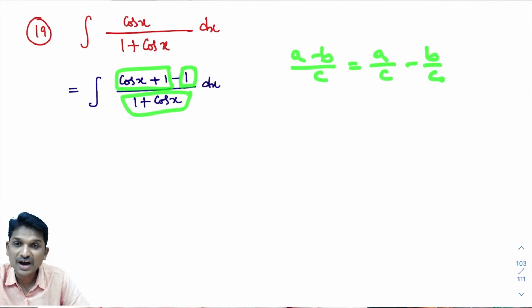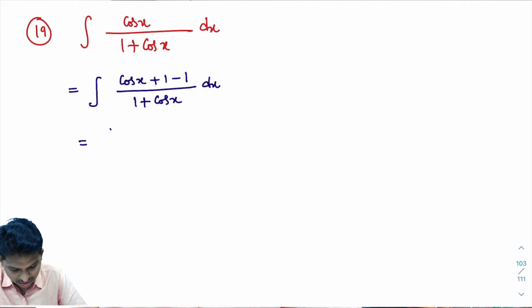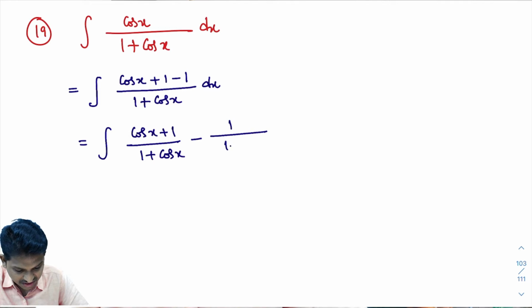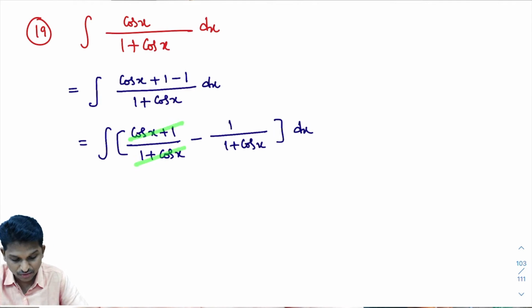Correct? So I'll split this one like that. Then what you will get? That equals the integral of (cos x + 1) divided by (1 + cos x) minus 1 divided by (1 + cos x) dx. I hope you are understanding. Now look here, cos x plus 1 and 1 plus cos x, both are the same. They will get cancelled and you will get 1. So these two will get cancelled.